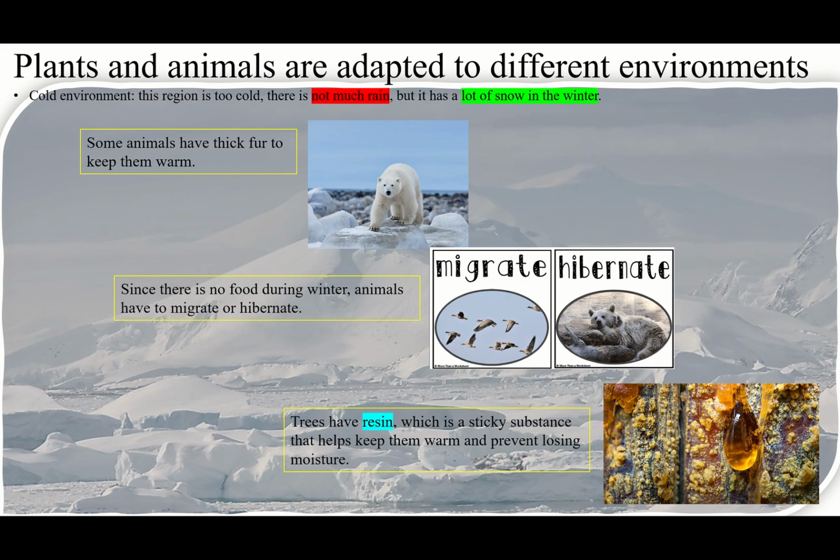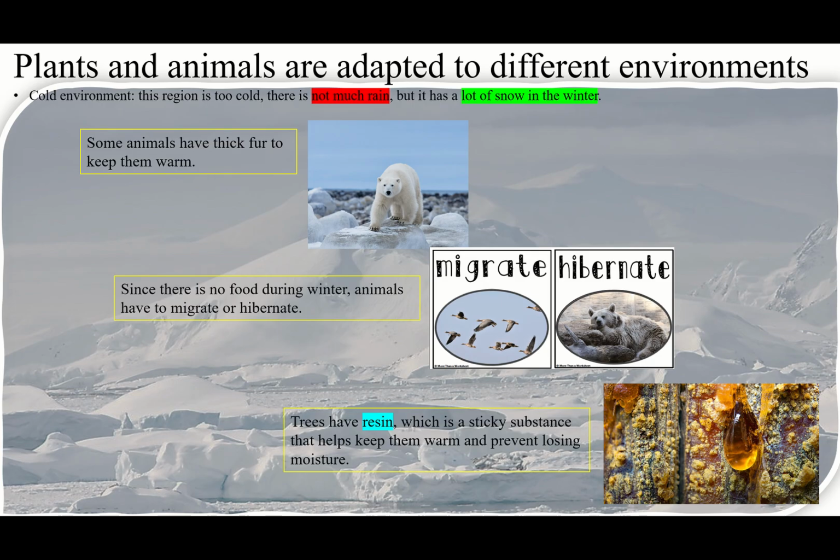So plants and animals are adapted to the different environments. So cold environment, this region is too cold. There is not much rain, but it has a lot of snow in the winter. So guys, don't confuse this. When they say cold environment, you may think, oh, cold environment, it means there is always rain or something like this. But no, there is not much rain. In a normal cold place, there is much rain.